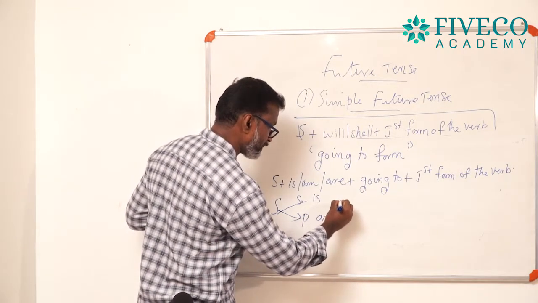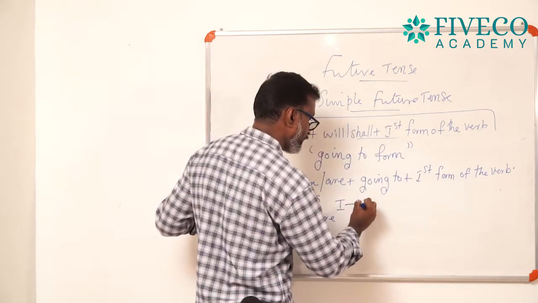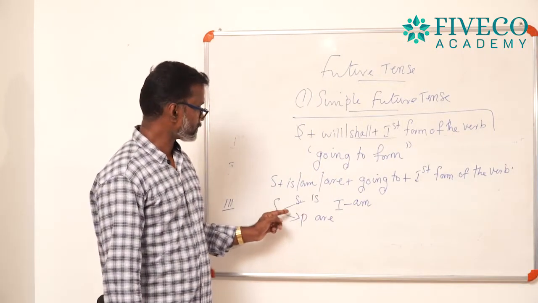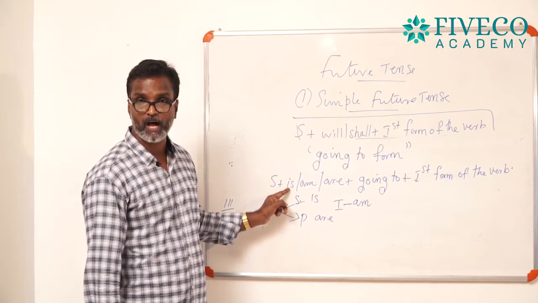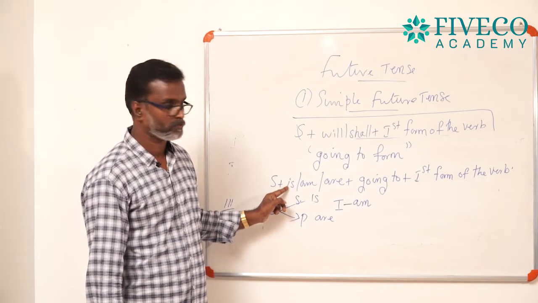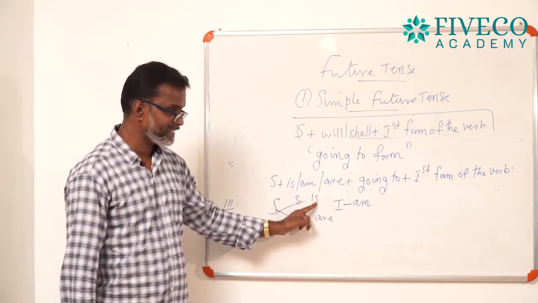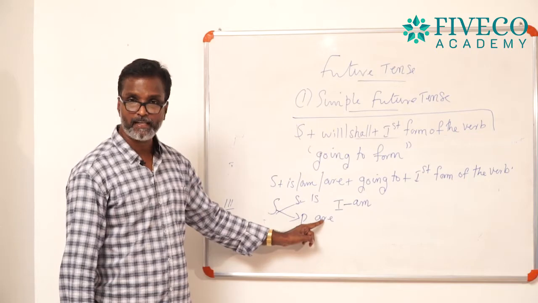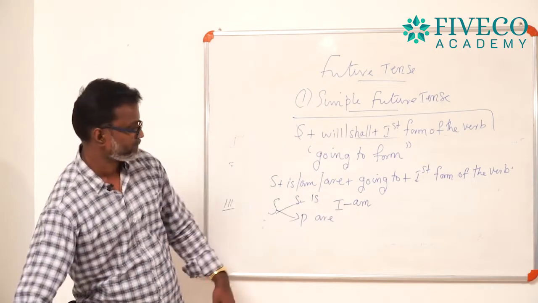There is an exception: if I comes as a subject, you use am.